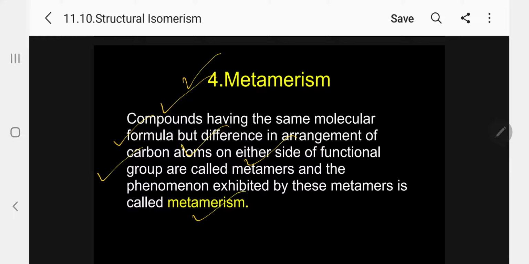So that gives an idea: the functional group should come in between the carbon chain. That is the idea you must have.